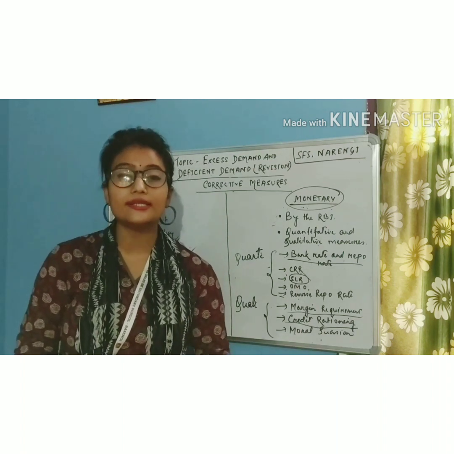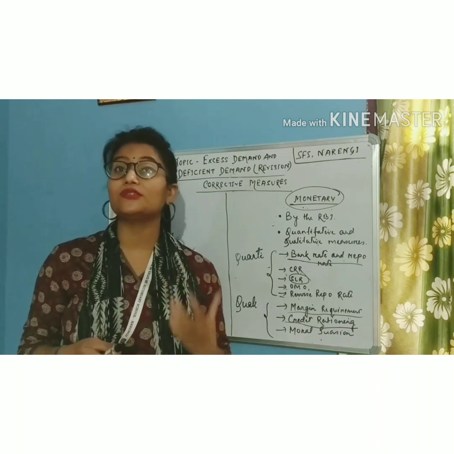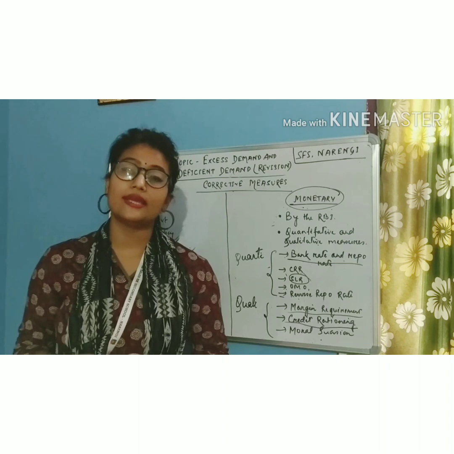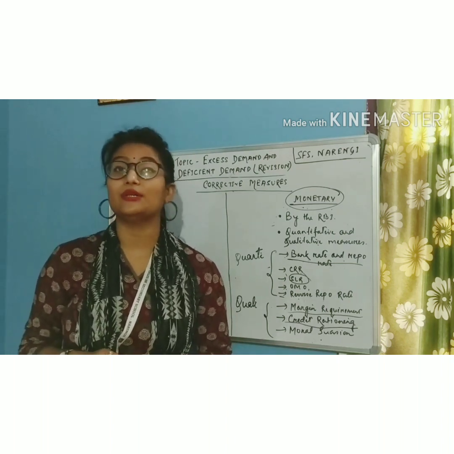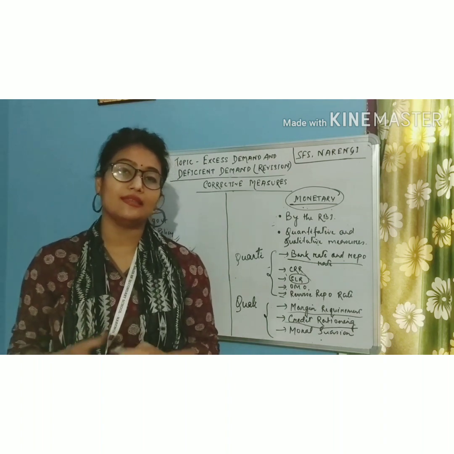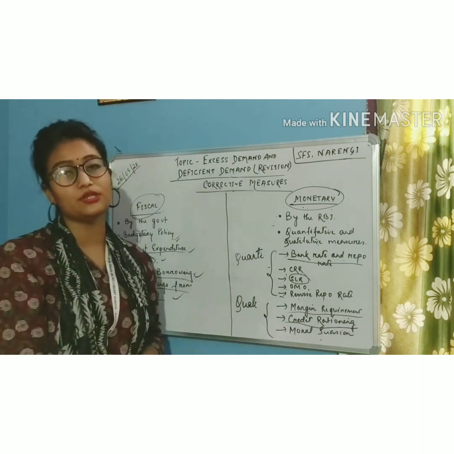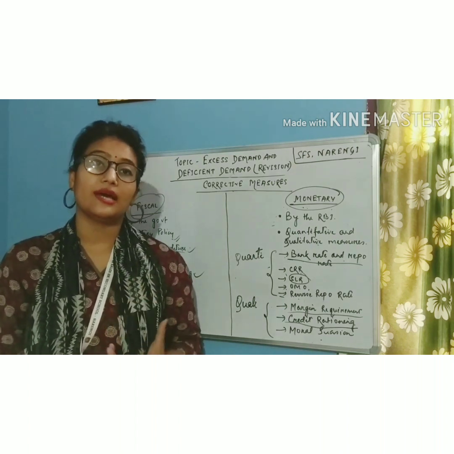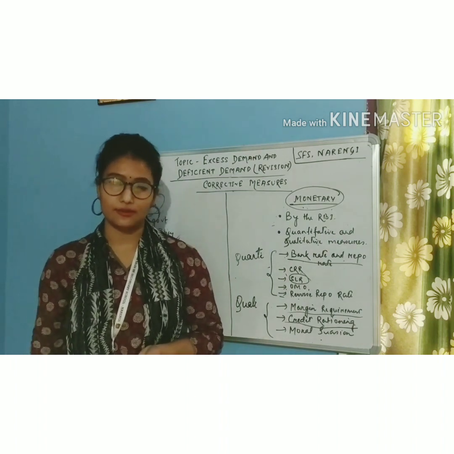So in case of excess demand, the RBI will advise the commercial banks to be very strict and selective in their lending process. Whereas in case of deficient demand, the RBI will advise the commercial banks to be liberal in their lending process. So students, these are the various corrective measures with the help of which the government and the RBI try to solve the situation of excess demand and deficient demand.